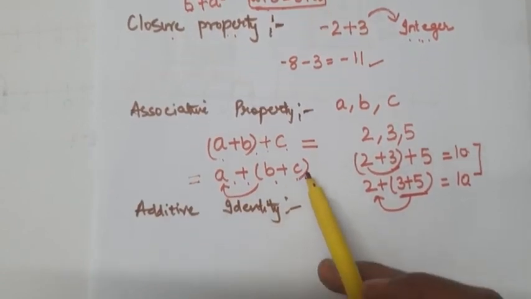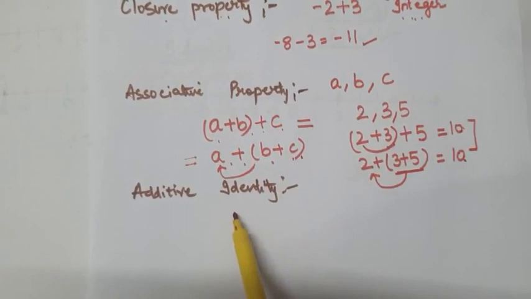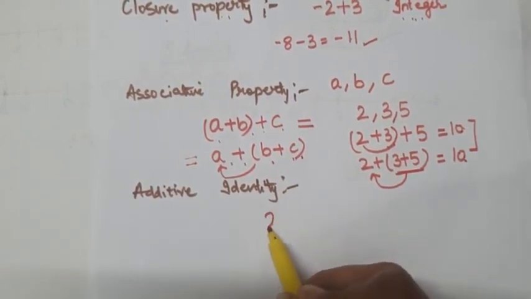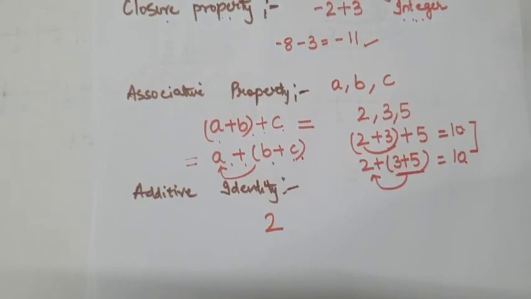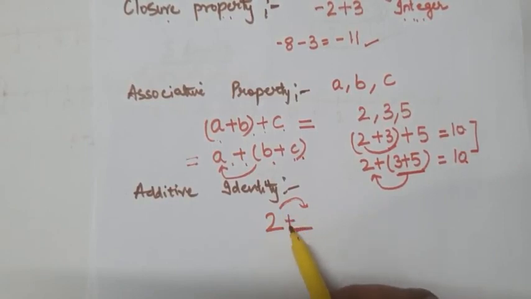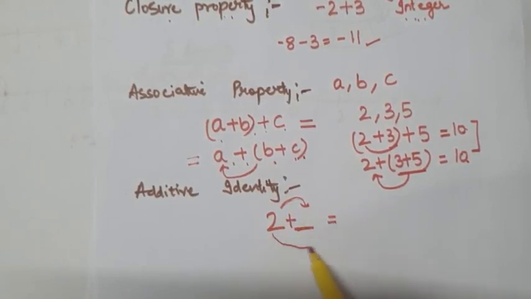Now let us move to the additive identity. Additive identity means if you take any integer 2. Now which integer will you add over here so that again you get 2?